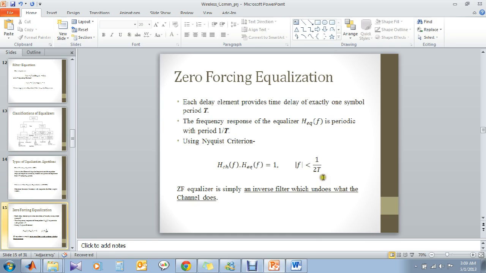Zero forcing algorithm is exactly what has been said earlier. It is just the inverse filter which undoes what the channel does. But it follows the Nyquist criterion. It means that for every sample other than at 2t, it will drive the impulse response, or the pulse, to 0. Hence the name zero forcing.